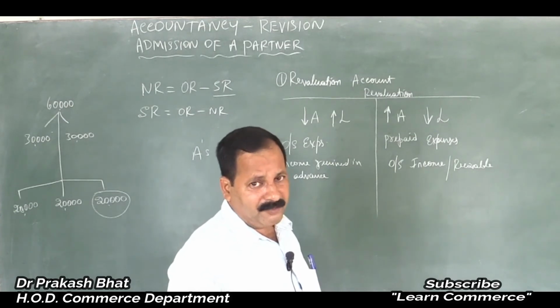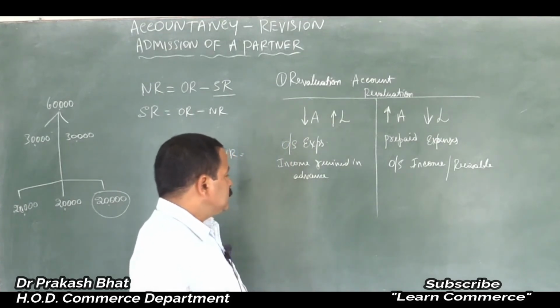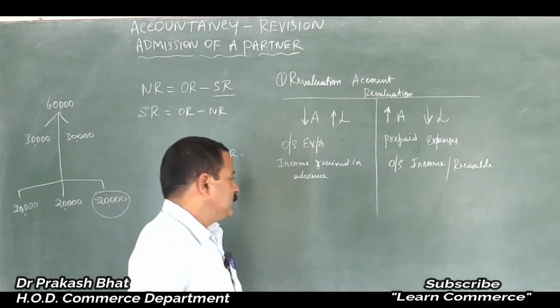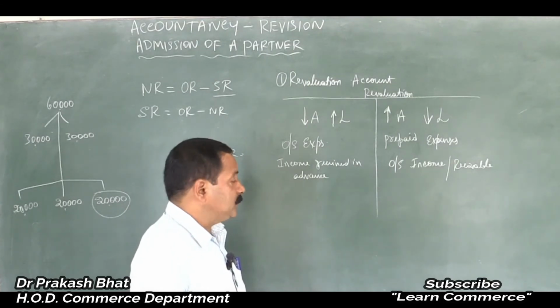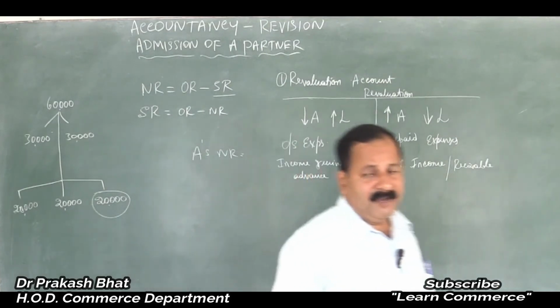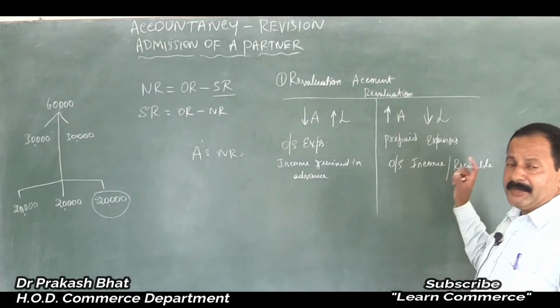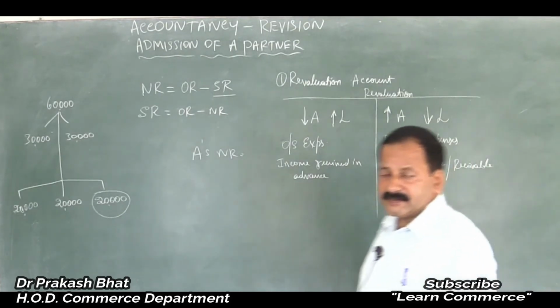That is the adjustment part, it will be available in the later part, not in the balance sheet. So you have to incorporate those things and prepare the revaluation account. Then prepare the combined capital accounts of partners. Combined capital accounts means the capital accounts of all the partners will be clubbed together in one single account.